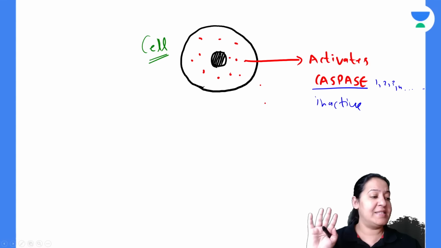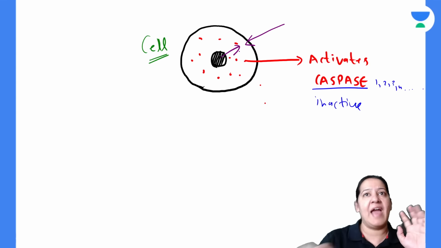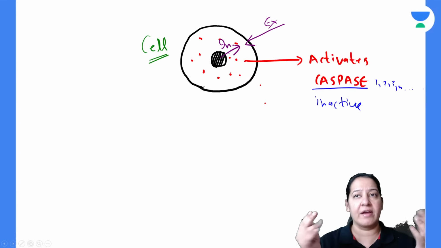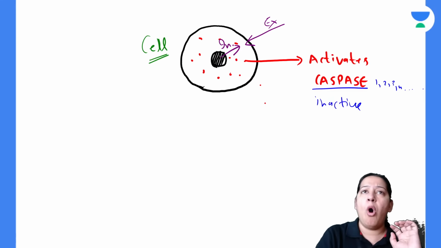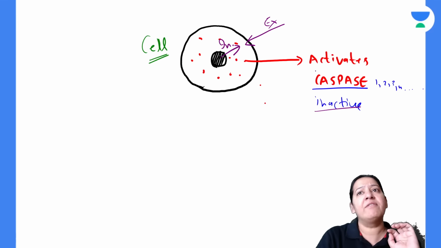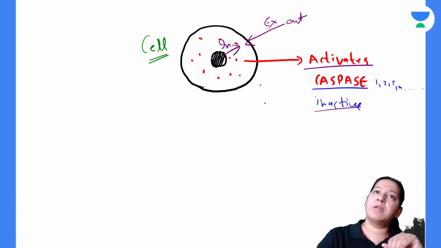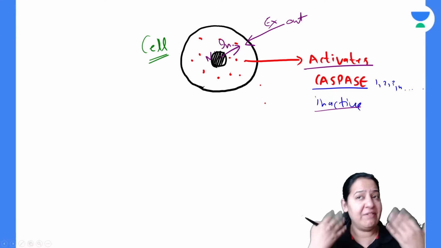But when the cell receives signals, either from outside or from inside, extrinsic or intrinsic, whatever signal the cell receives for suicide, the caspases will become activated. So all these inactive caspases will become activated on receiving the signal. The signal can come from outside the body if the function of the cell is over. The signal can come from inside, from the nucleus, if the DNA is damaged. Both these signals will activate the caspase.